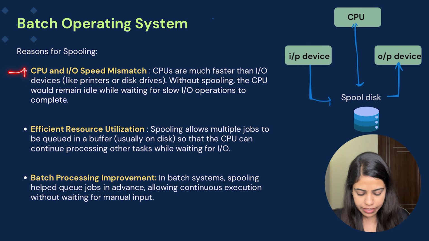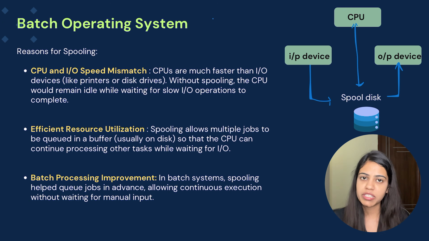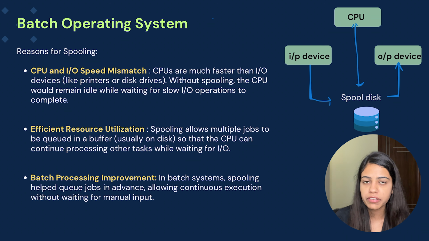The very first one is CPU and input-output speed mismatch. As I told, the CPU used to directly interact with the input-output devices, so there was a speed mismatch, because the processor used to process a lot of data in a very short duration of time, but input-output devices are very slow. So CPUs are much faster than input-output devices like a printer or disk drive. Without spooling, the CPU would remain idle while waiting for the slow input-output operations to complete.